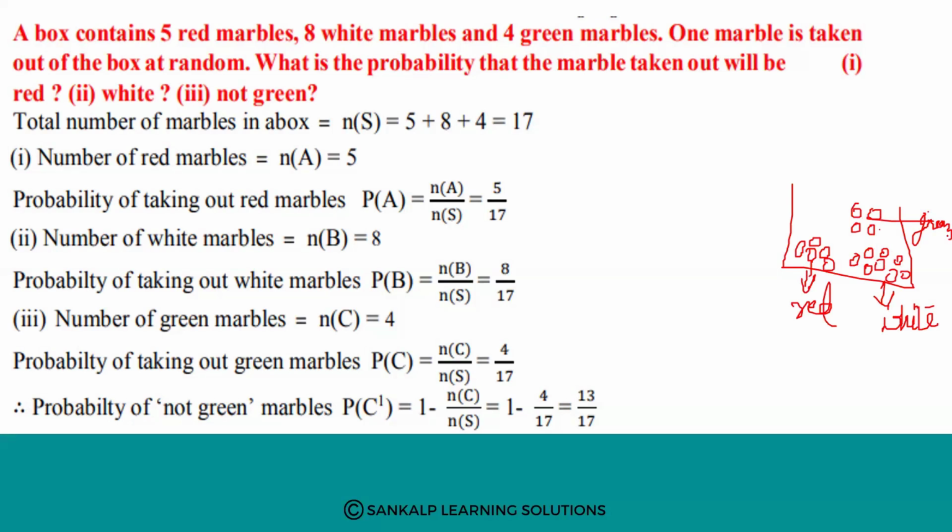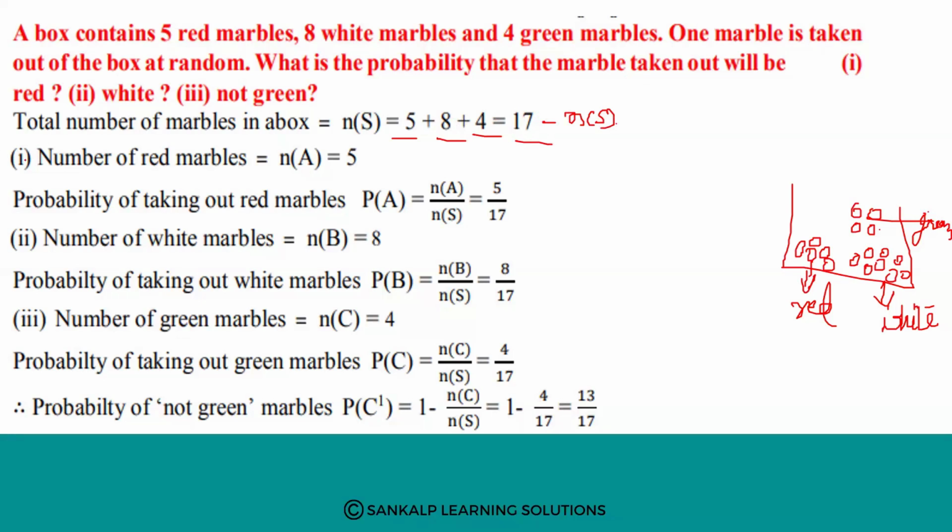Now the total number of marbles in the box, that is n of s. 5 is red marbles, and 8 marbles are white, and 4 marbles are green. So 5 plus 8 plus 4: 8 plus 4 is 12, 12 plus 5 is 17. So this is n of s, the total number of outcomes. Next, what is the probability that the marble taken out will be red?